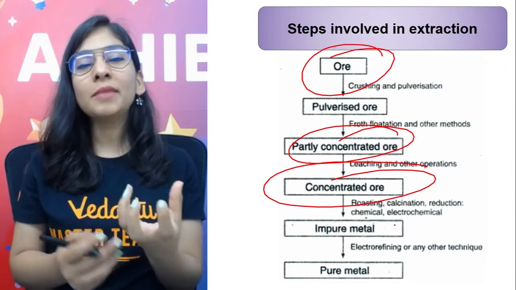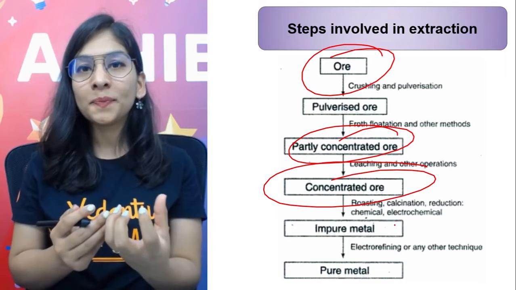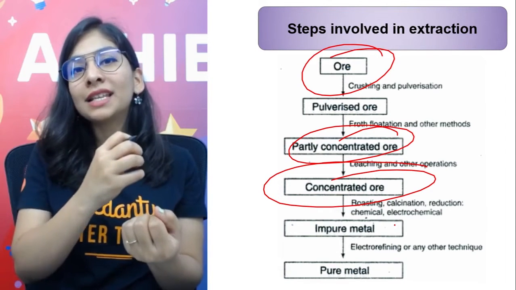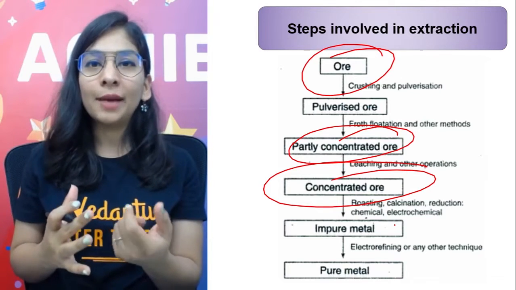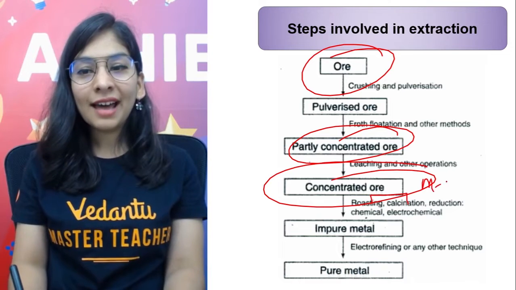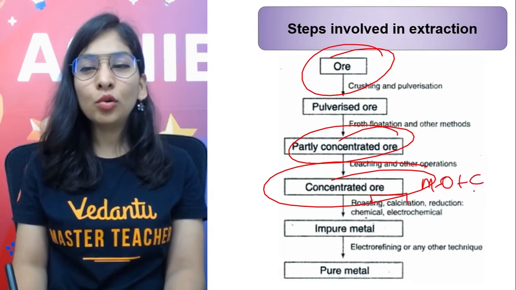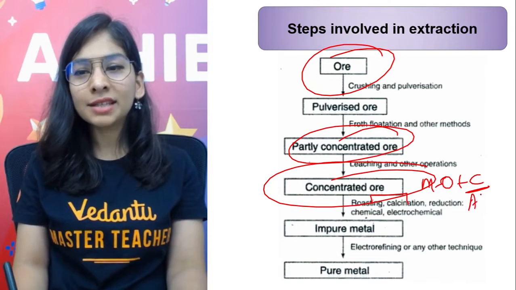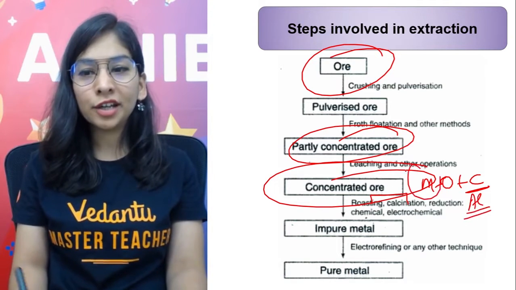Calcination is heating metal, generally metal carbonate, in the absence of oxygen, and when you heat it, carbonate will give CO2 gas, which I told you so many times, and you will be left with metal oxide. So these are the processes so that we can have metal oxide, and then you can use whatever is the proper reducing agent. You can introduce carbon, sometimes aluminium also, so that you will get your metal.